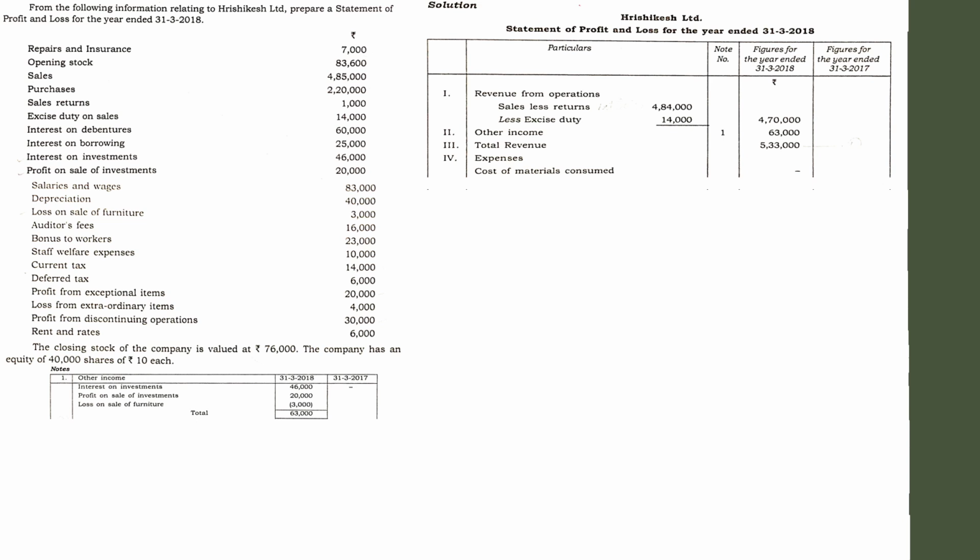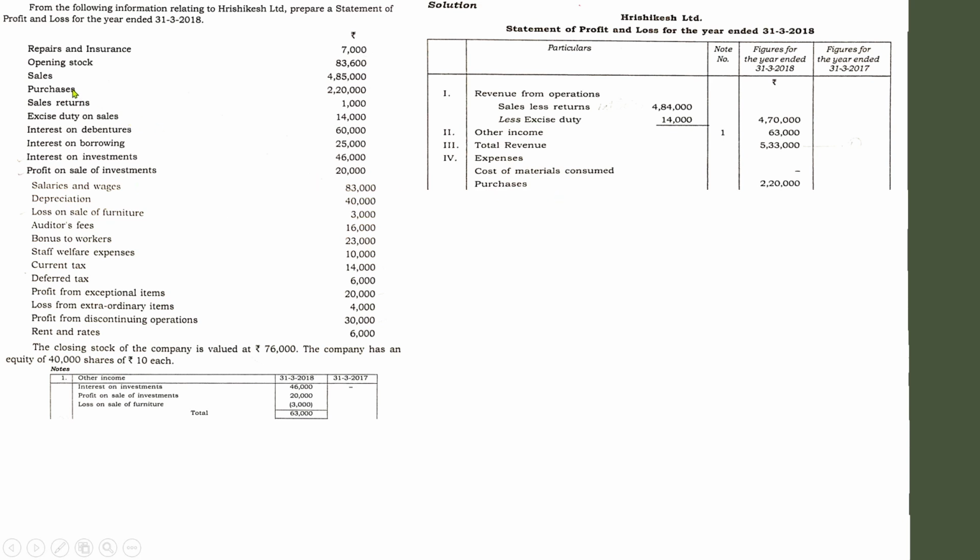Next one, change in inventory. That is an important aspect that has to be considered while dealing with the statement of profit and loss. There is a theoretical aspect regarding that, and there is an easy method for finding the value, and I believe you have gone through that format for finding the change in inventory. So first of all, let us write down the purchases.